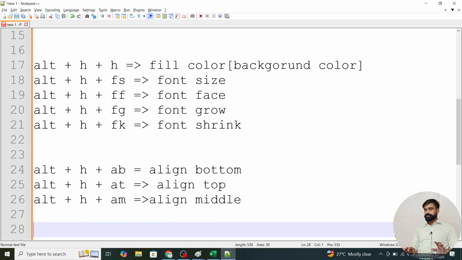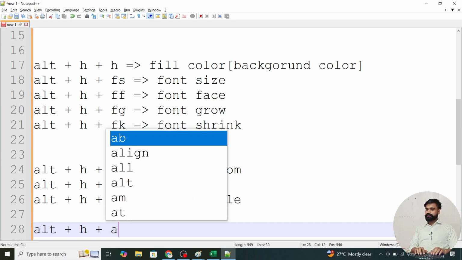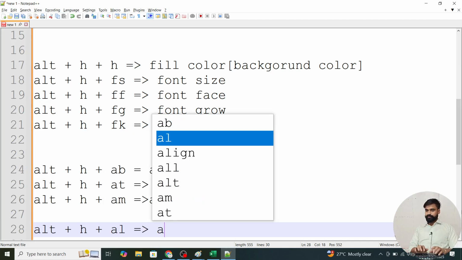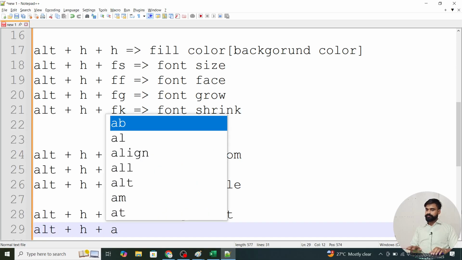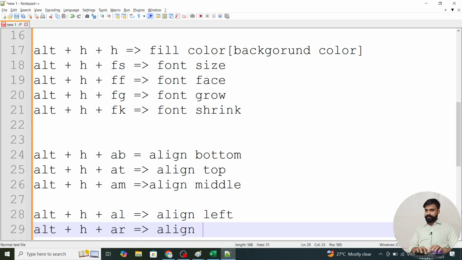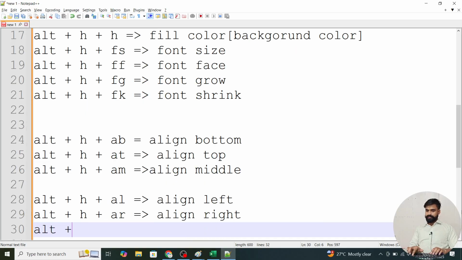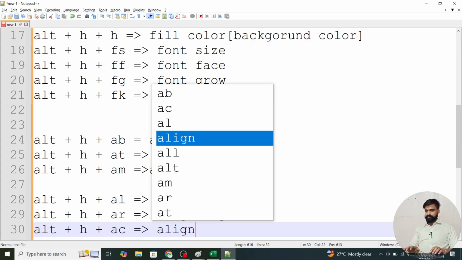Understand? So these are the vertical alignments, and we have Alt plus H plus A L, align left, and Alt plus H plus A R, align right, and Alt plus H plus A C, align center.